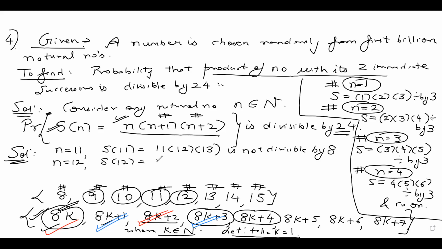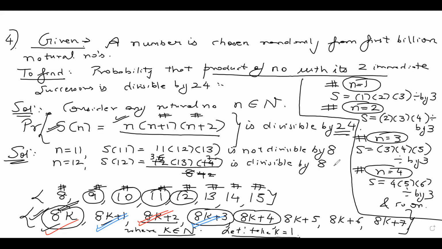S of 12 will be 12 into 12 plus 1, 13 into 12 plus 2, 14. Is it divisible by 8? Let's check this out. 2 2s are 4, 2 3s are 6, and 2 7s are 14. So the denominator is completely gone. We are left with 1 here. So this is divisible by 8.